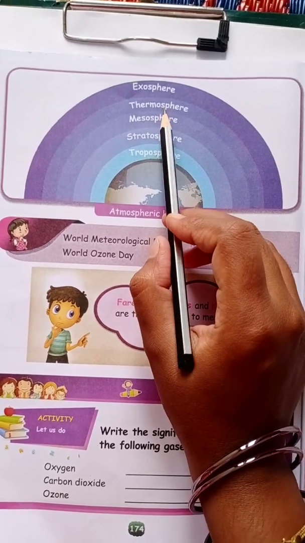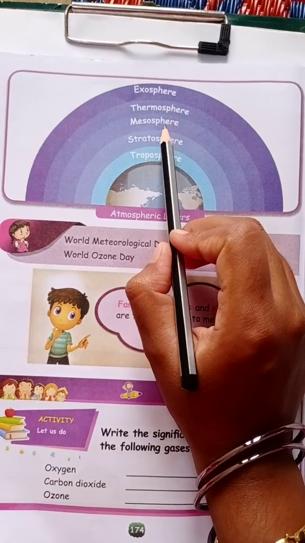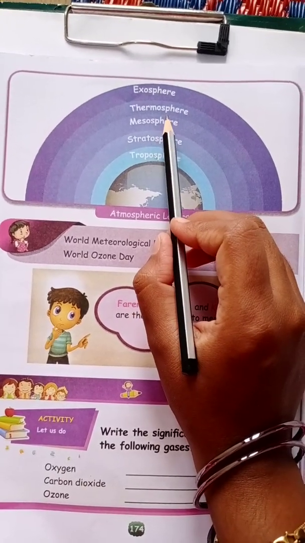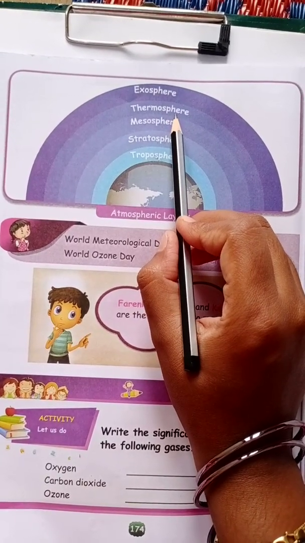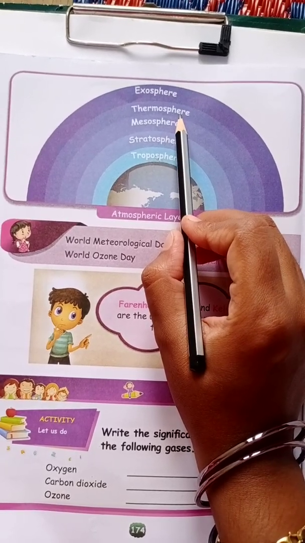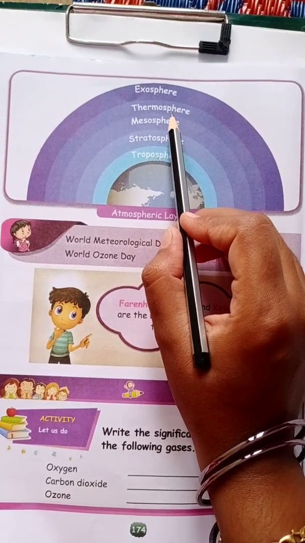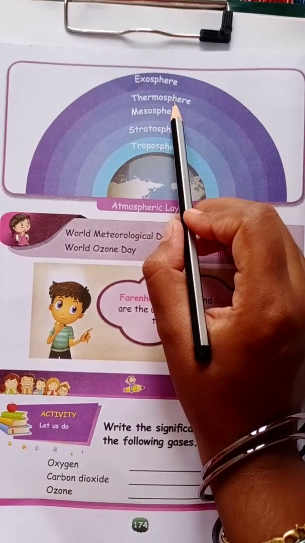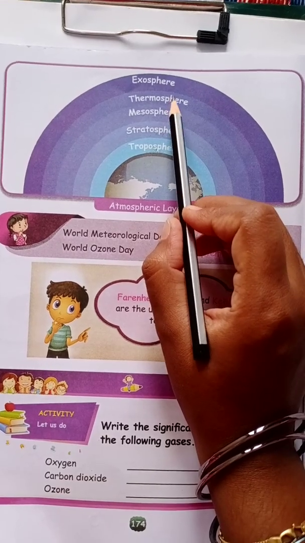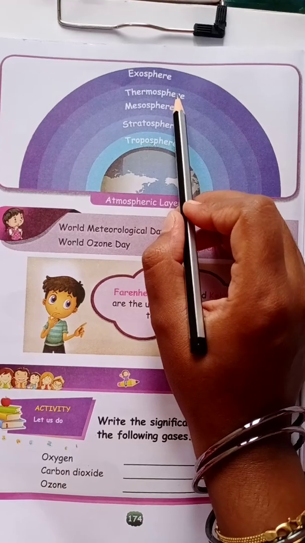Then, thermosphere. It is the layer above the mesosphere. It extends from 90 kilometers to between 500 and 1100 kilometers from the Earth's surface.